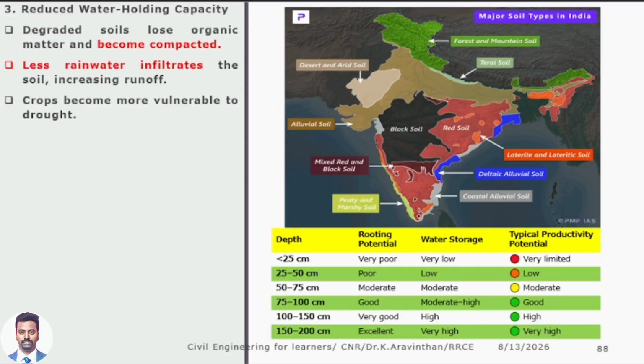Then what is the minimum depth of soil to do agriculture or good agriculture? In the sense, 75 to 100 centimeters. That means before doing agriculture, check that the soil is having depth from the floor up to this. This table is 1 meter height. This much depth of soil you should have. Sir, I am having a black soil. Black soil should have at least 1 meter height. Then only if any rainfall comes, it will get infiltrated.